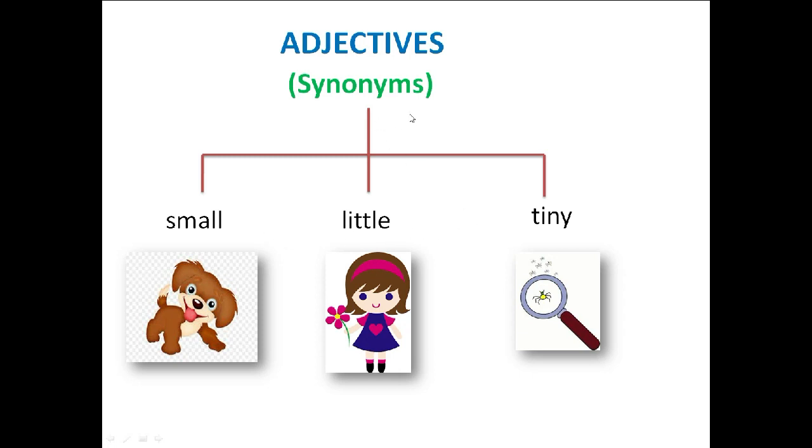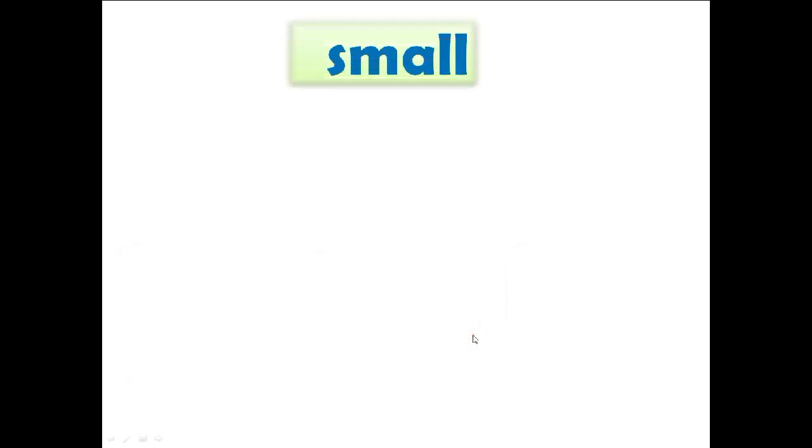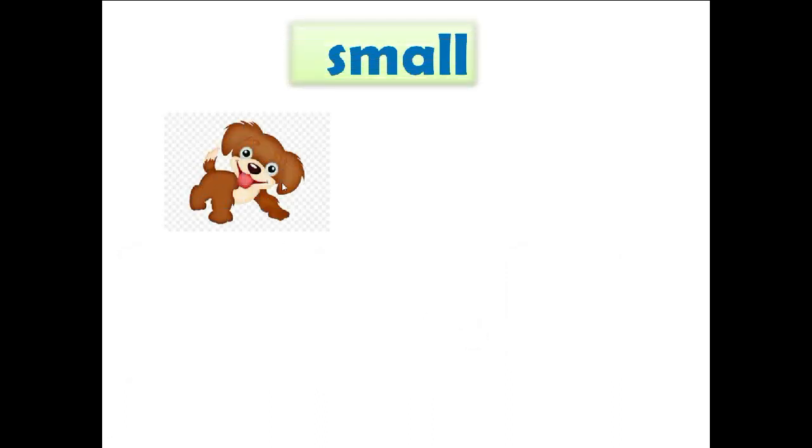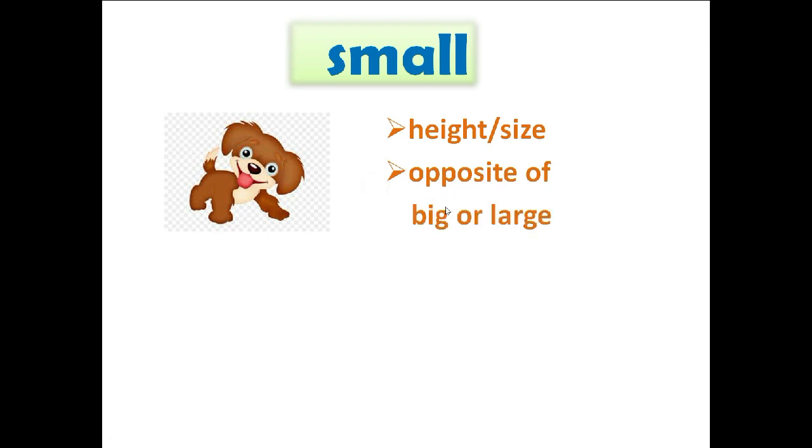Synonyms mean similar words. All of them mean more or less the same. However, we use them differently. Let's know each of the words separately first. The first word is small. You can see this dog. It's a small dog. Now, when do we use small? We use small when we talk about height or size of something. It is also the opposite of big or large.